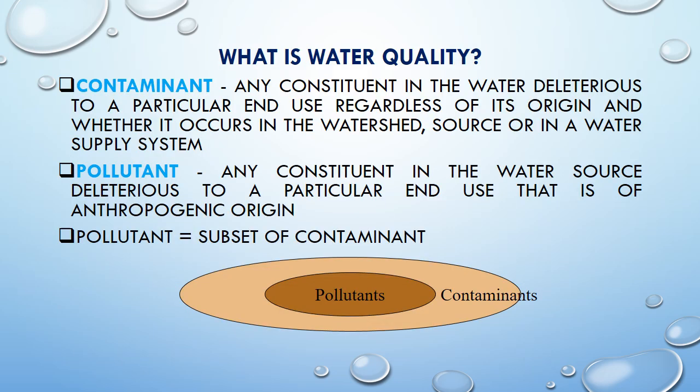Now let's understand water quality. When contaminants or pollutants enter a freshwater body, it deteriorates water quality. Contaminants are nothing but constituents that can get added to the water body knowingly or unknowingly. They may get added at any point, like the watershed, the source, or even during the water supply system.